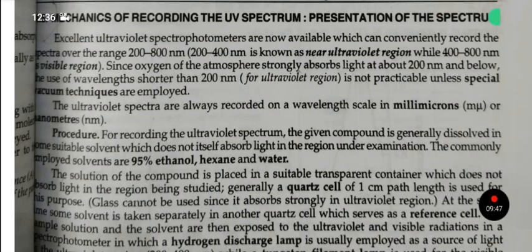Next topic is the mechanics of recording the UV spectrum and presentation of the spectrum. Excellent UV-visible spectrophotometers are now available which can conveniently record the spectrum over a range of 200 to 800 nanometers.